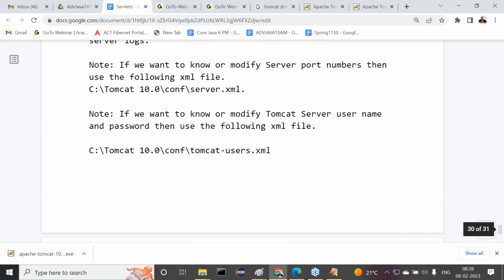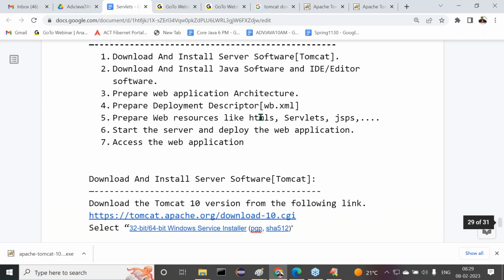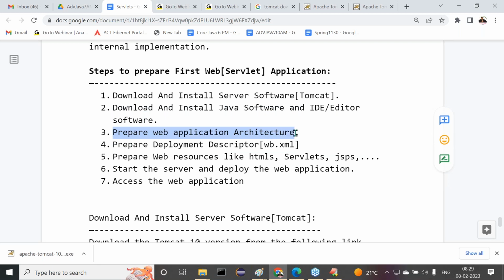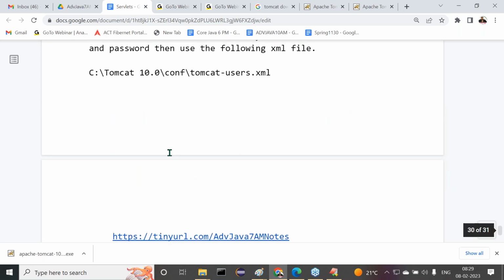After that, what next? After completion of this, in the steps I have clearly given: download and install Java software and IDE or editor. I think it is not required here, since we are already doing that from core Java onwards. Next one is, after completion of this, prepare web applications architecture. Prepare web applications architecture.